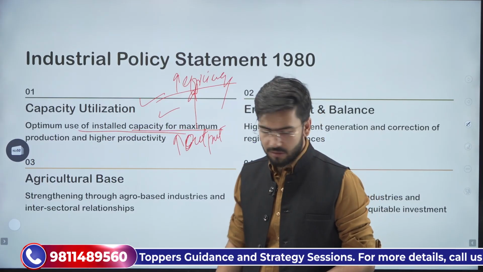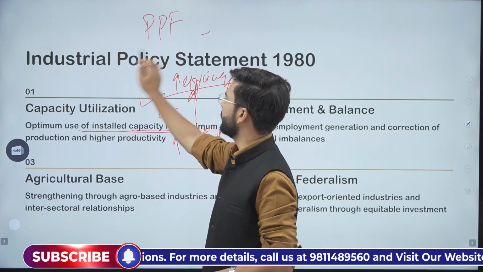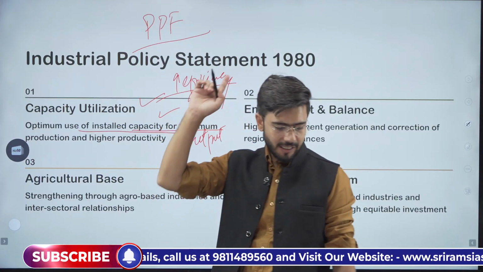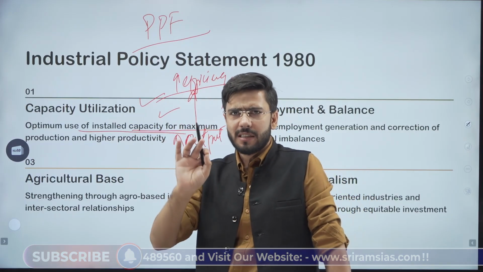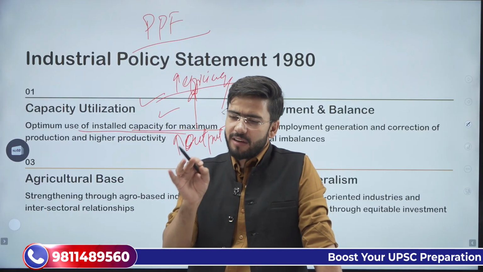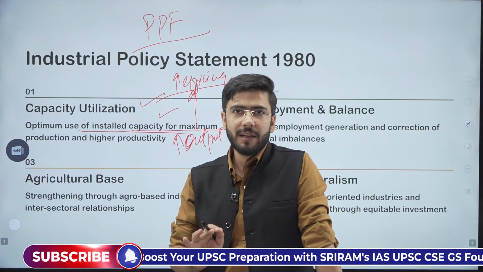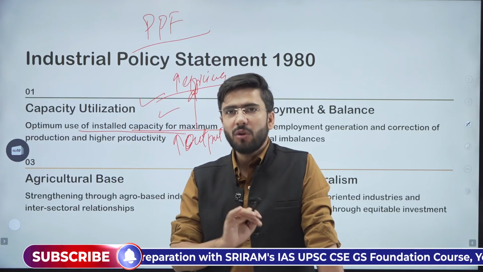Do you remember that we discussed the production possibility frontier, PPF, in our initial classes? What the production possibility frontier says is that whatever actual growth you currently have, it is less than the potential you have.